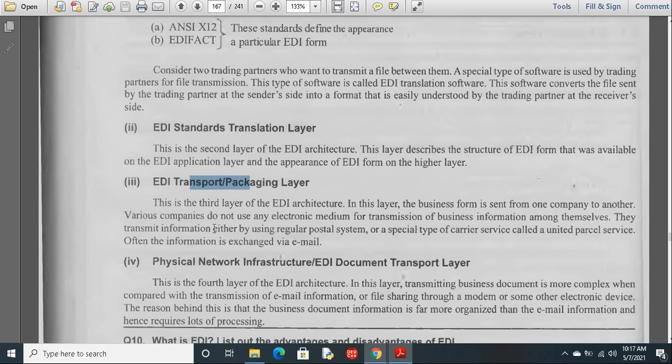They transmit the information either by using the postal system or they send it through a carrier service called United Parcel Services. Often the information is exchanged via emails. So maximum they'll communicate through emails, or else through the postal system, or they'll appoint a parcel service to transmit the data from one place to another place or one person to another person.